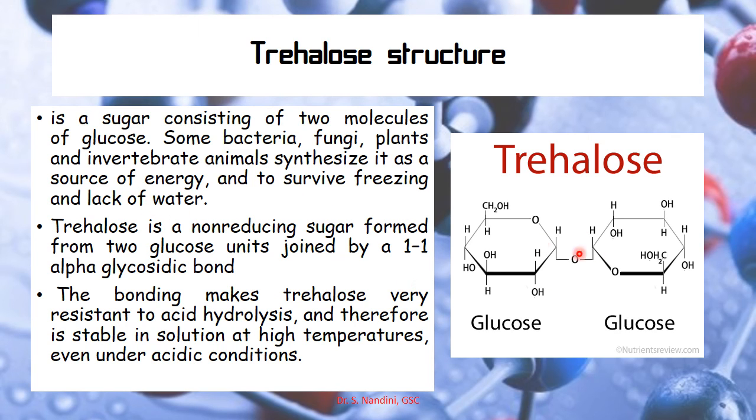The 1 alpha glycosidic bond makes trehalose very resistant to acid hydrolysis, and therefore it is very stable in solution at high temperature and even under acidic conditions.